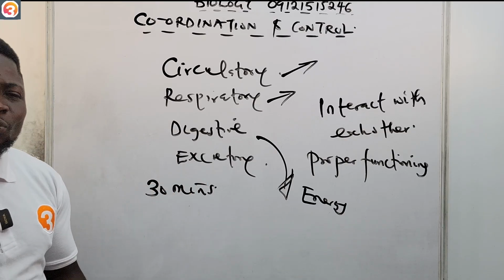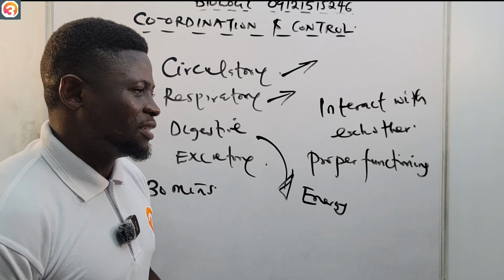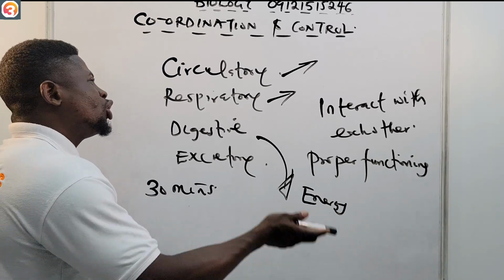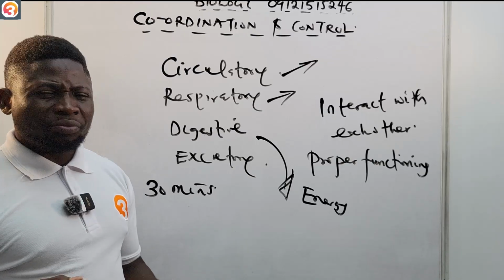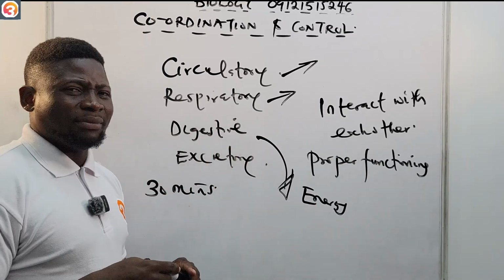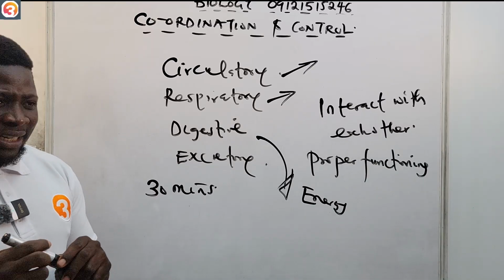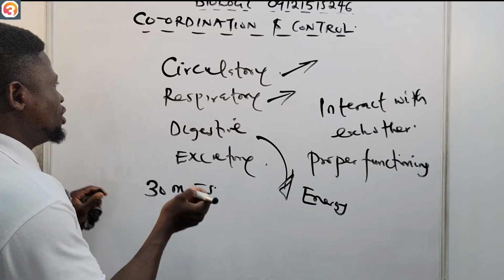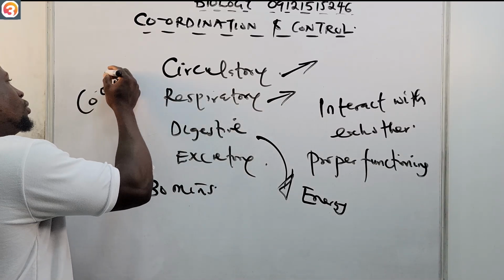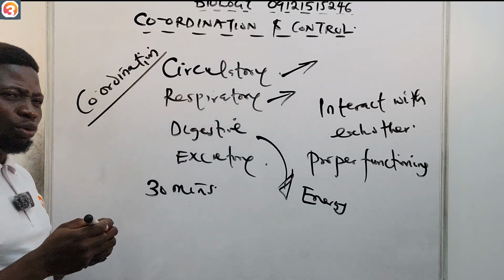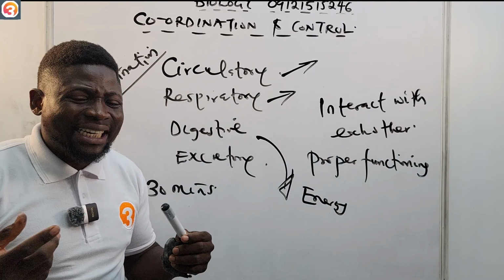And sometimes you need to remove unwanted substances from your body through the respiratory system. So all of these organ systems need to interact with each other for proper functioning, and that is the major reason why they need to be coordinated.